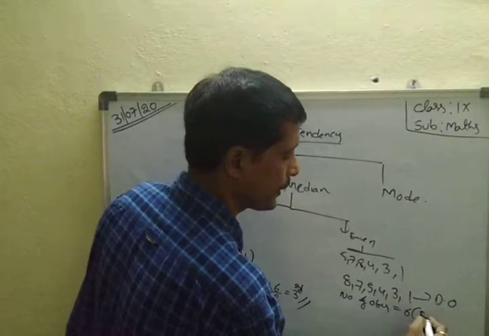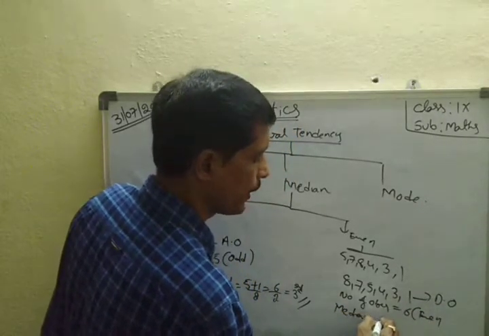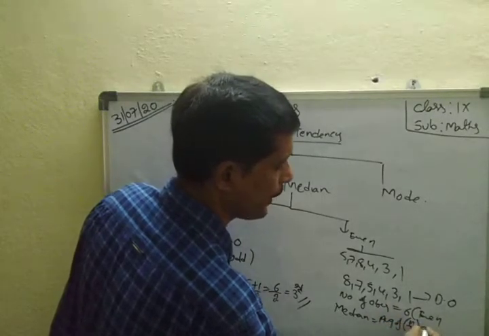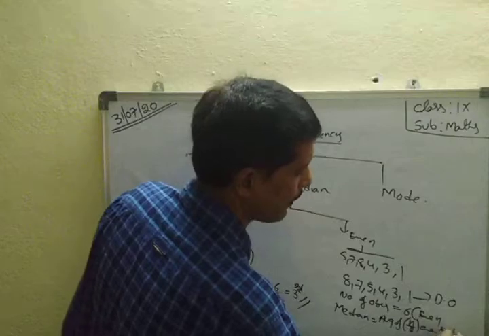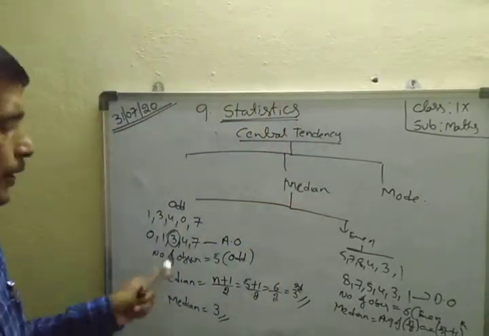6 is even. Therefore median equals the average of the n by 2 and n by 2 plus 1th terms. Here already you know this one.